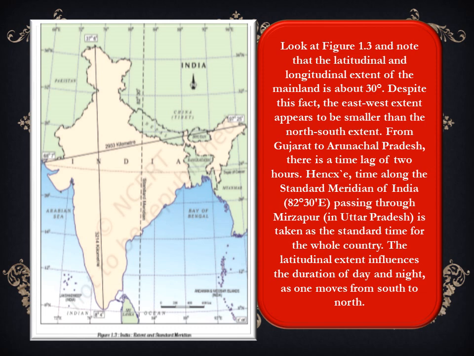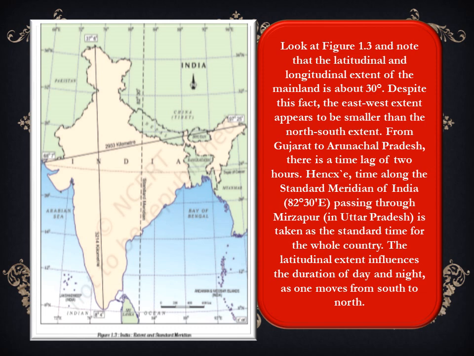It is selected as the standard meridian of India because it is situated in the center of all longitudes and latitudes in which our country is located. The local times which lie on different meridians are bound to differ. The sun rises 2 hours earlier in Arunachal Pradesh as compared to Gujarat.